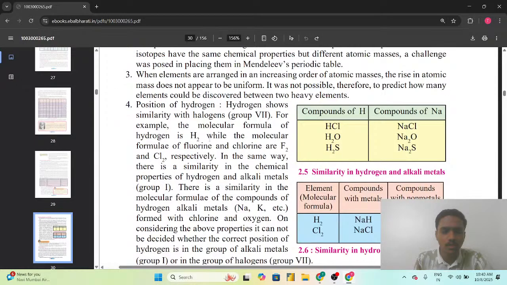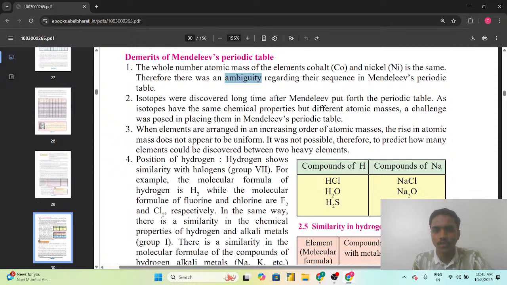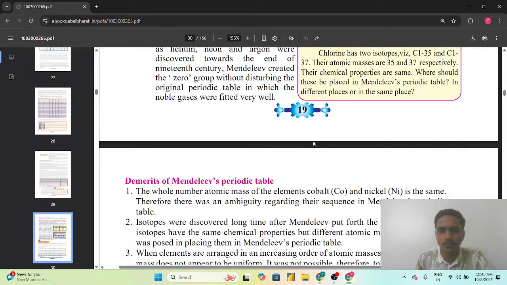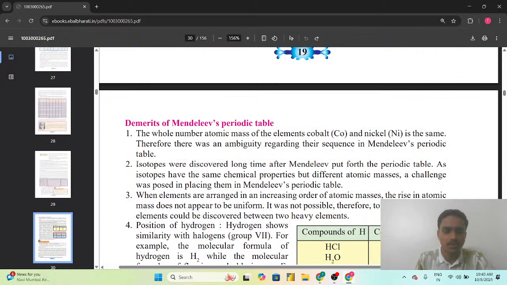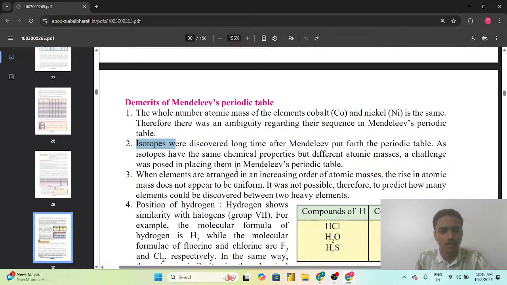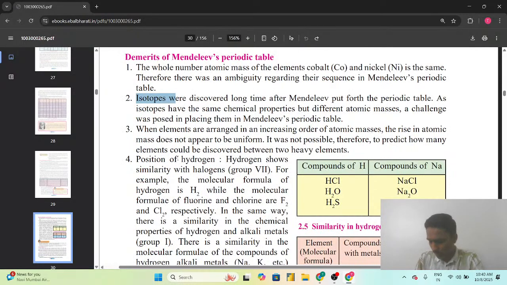Second, isotopes were discovered a long time after Mendeleev put forth the periodic table. As isotopes have the same chemical properties but different atomic masses, a challenge was posed in placing them in the Mendeleev's periodic table. So, as we have given the question in the use your brain power, there was a challenge in placing the isotopes in the Mendeleev's periodic table. That was also one of the demerits of the Mendeleev's periodic table.